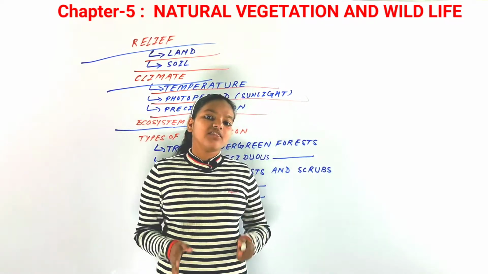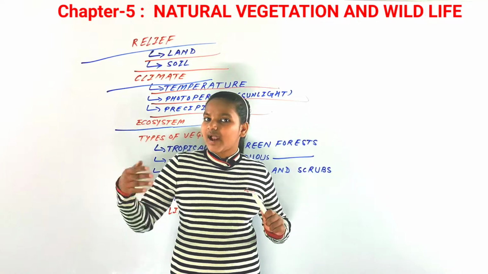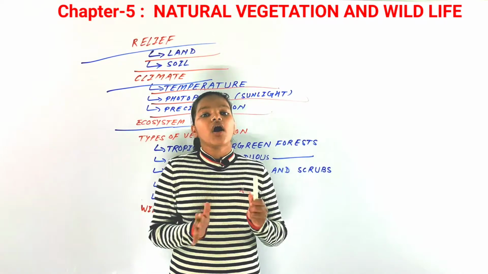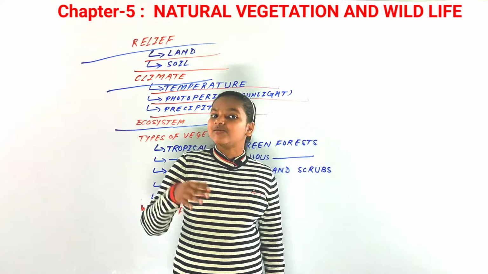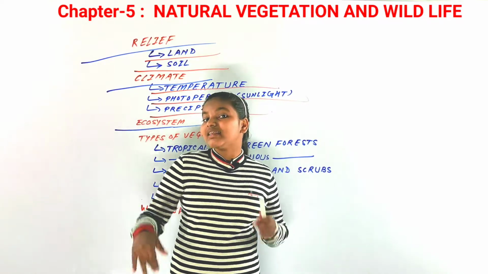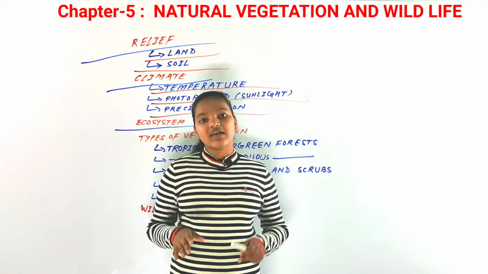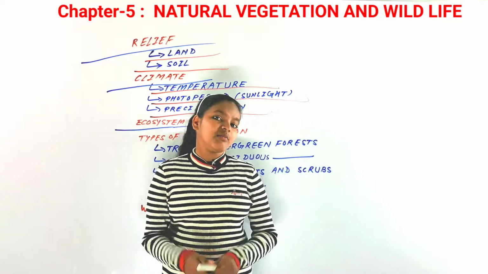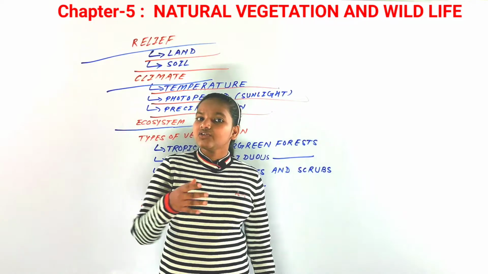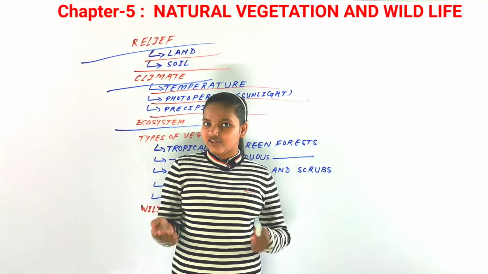So there is a concept of ecosystem that we have to understand. All organisms are interrelated, interdependent on each other, thus forming an ecosystem, and that gets affected by the processes that are being done by human beings. So that is about the ecosystem.